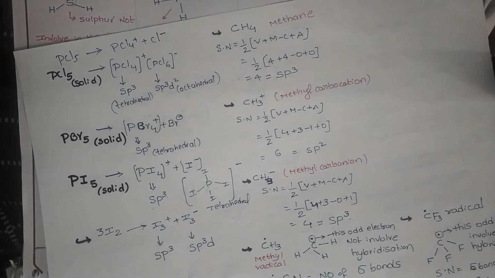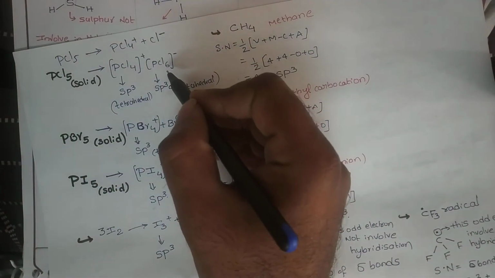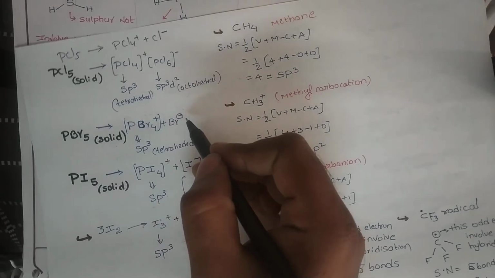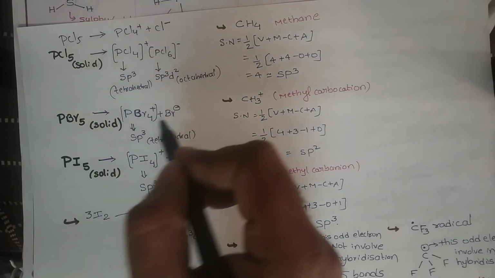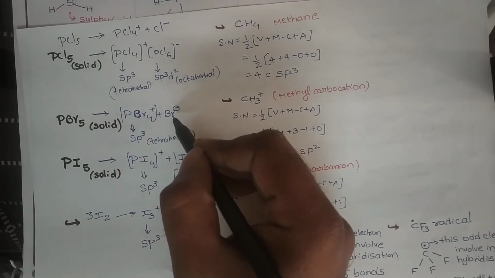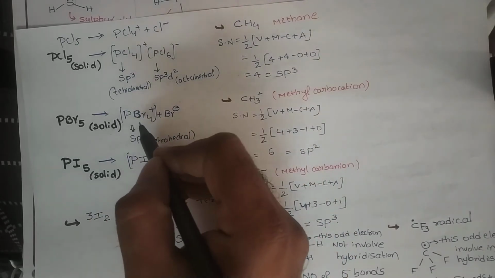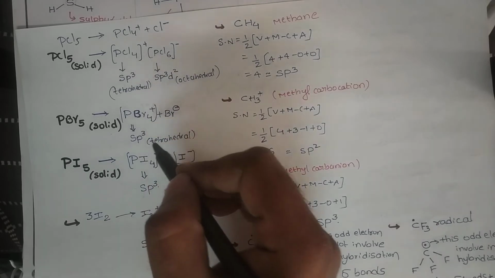But here Cl- has a chance to be surrounded by remaining PCl5, so some of the PCl5 molecules will get PCl6-. But here the Br- size is large, so it does not get surrounded by the remaining PBr5 molecules. That's why, due to the steric factor, Br- is left. Then in PBr4+, the phosphorus central atom hybridization is sp3, tetrahedral.